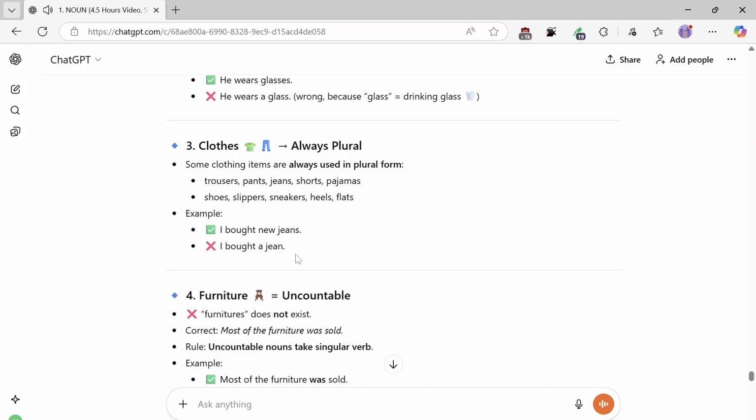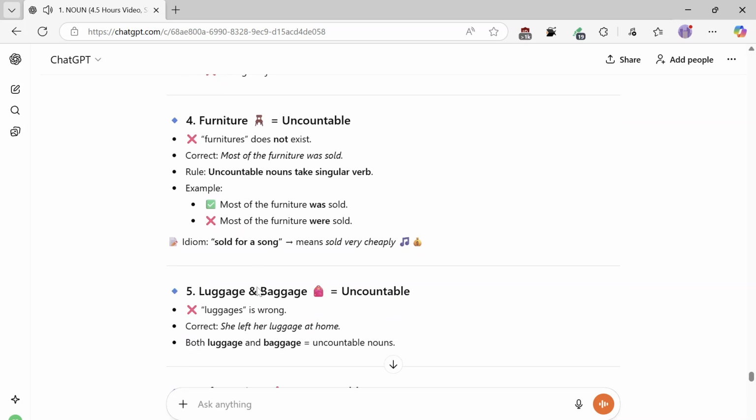Number 4. Furniture equals uncountable. Furniture does not exist in plural. Correct: Most of the furniture was sold. Rule: uncountable nouns take a singular verb. Example: Most of the furniture was sold, not were sold. Idiom: sold for a song means sold very cheaply.